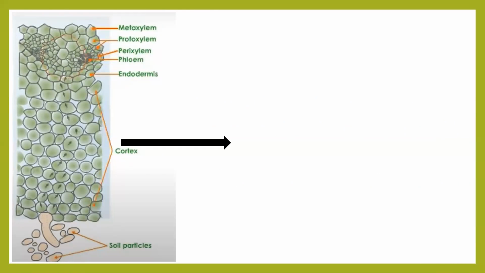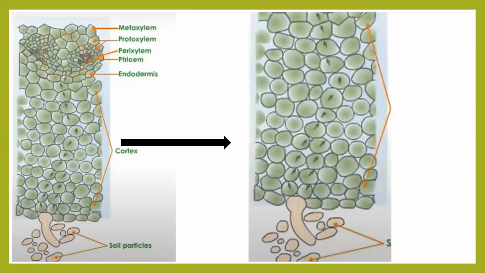Okay, so we'll quickly remove this cortex part so that we'll be able to see it better focused. It will look something like this. So from this root hair, water was absorbed. Now it is moving into cortex cells, and as the cortex cells carry the water, or they are conducting, they are increasing in their size, and since their size is increasing, the neighboring cells' size is decreasing.